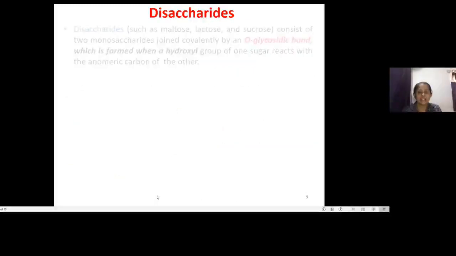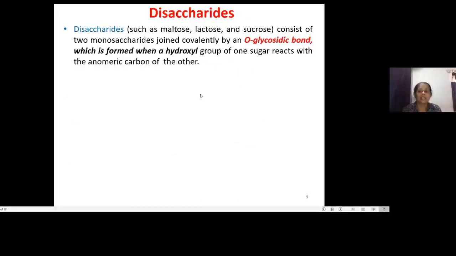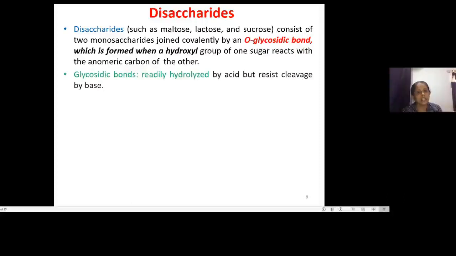We will see the disaccharides here. Disaccharides are 2 monosaccharides joined together with a glycosidic linkage. Now this is more important: what do we mean by a glycosidic linkage? It is the linkage formed between 2 carbons. And how is it formed? It is formed when a hydroxyl group of one sugar reacts with the anomeric carbon of the other. That forms the glycosidic linkage.